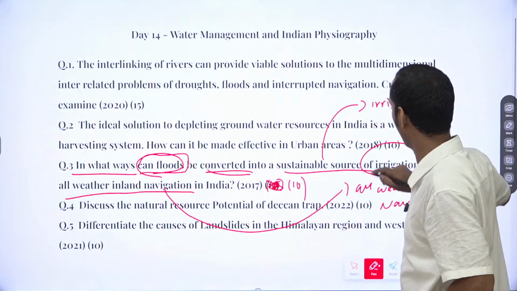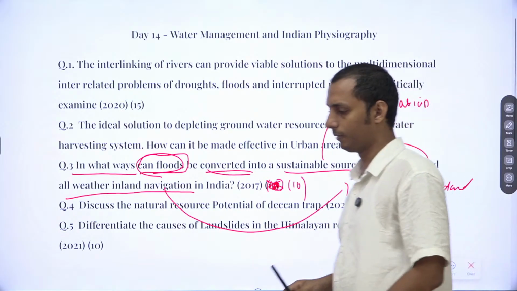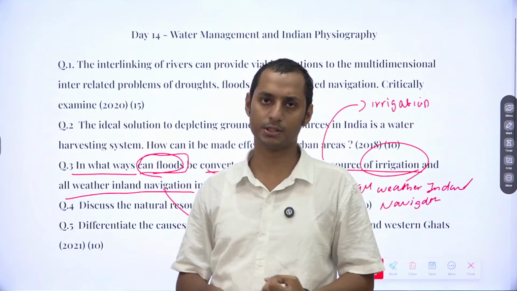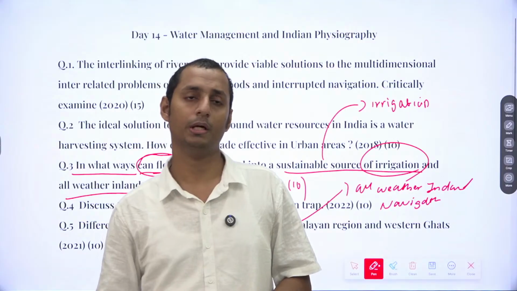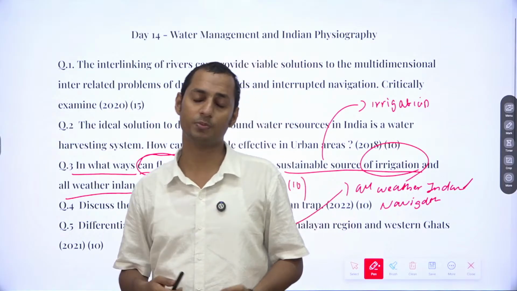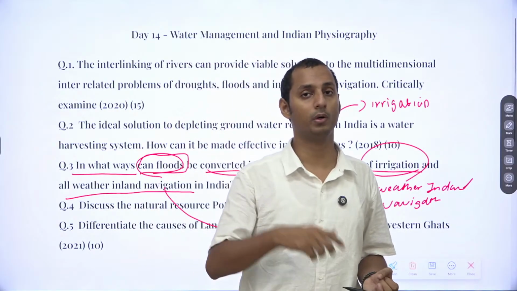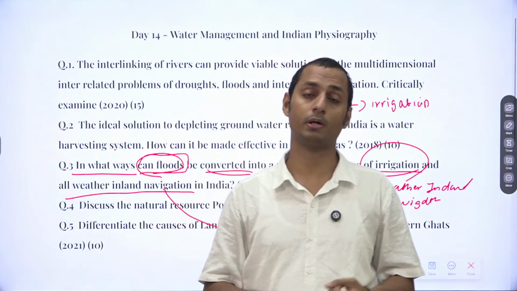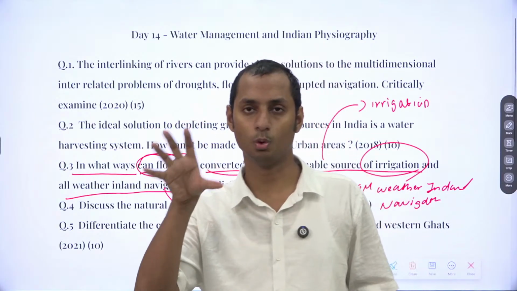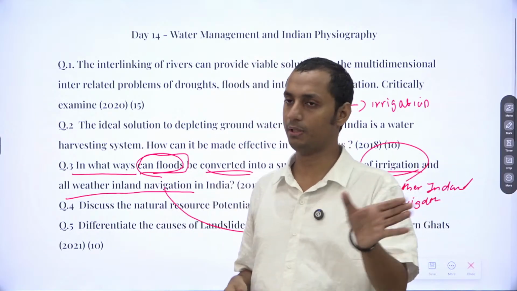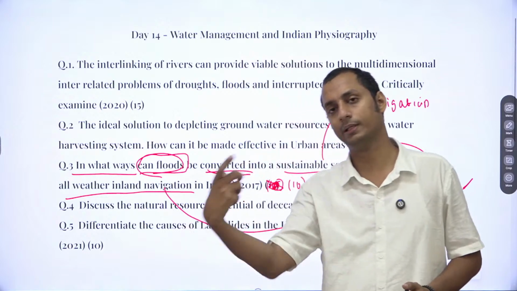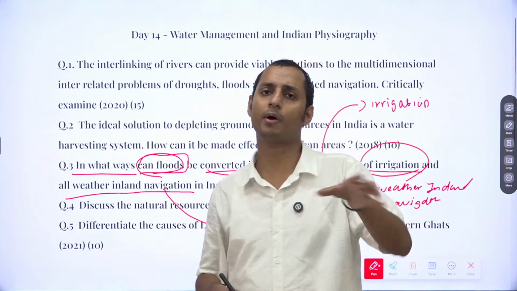And for the first one, what about the sustainable source of irrigation? You can mention the construction of barrages, such as the Hurricane barrage. To avoid floods, we can mention canals which can be converted for irrigation. We can mention constructing new dams which can store water during the monsoon, which helps to avoid flood and also provide a source of irrigation. So try to provide all these points.